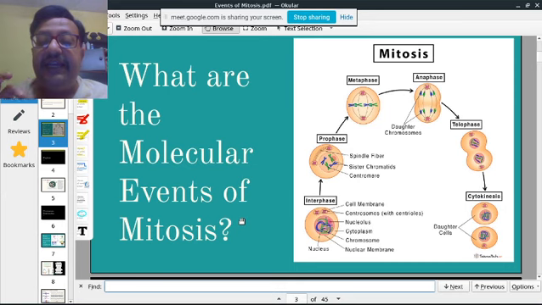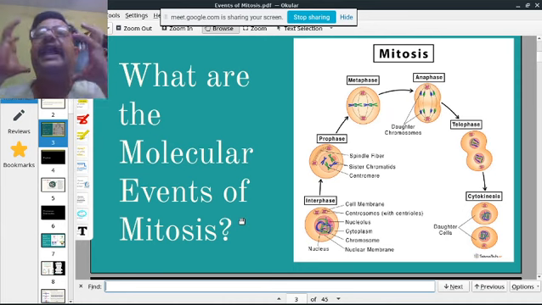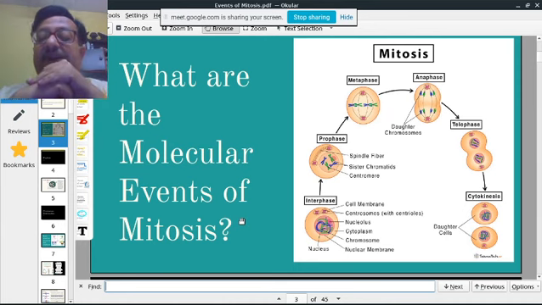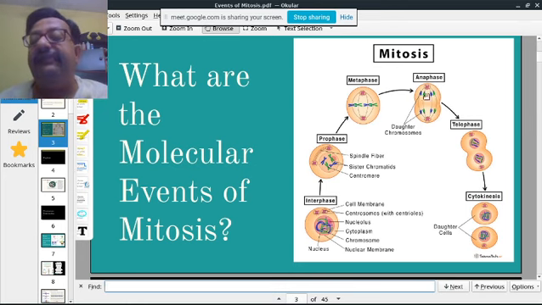So this interphase has G1, S and G2, these three phases. This is the largest amount of time of the cell cycle. Then the interphase is followed by prophase, metaphase, anaphase, and in telophase the one cell starts to become two cells, and cytokinesis takes place and two daughter cells are formed.